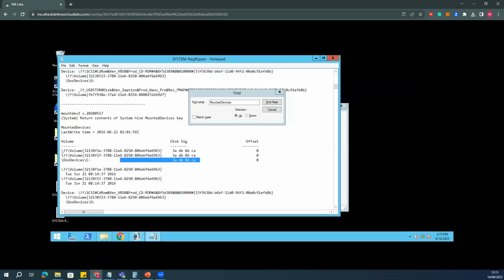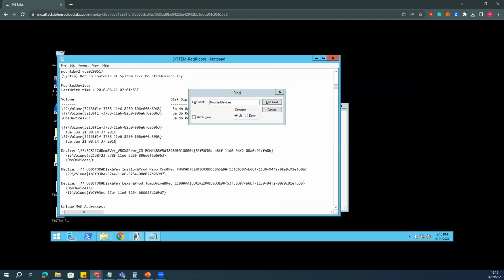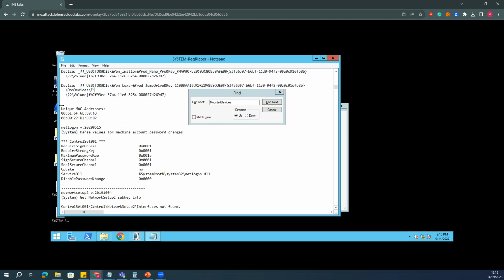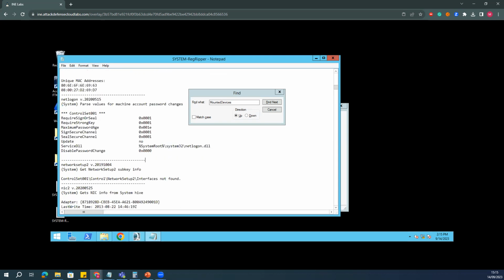From this particular signature, you can identify the USB details, the volume details of this particular USB which has been connected, device details, and all the details you can find from here. That's pretty much all the information you can get from here.